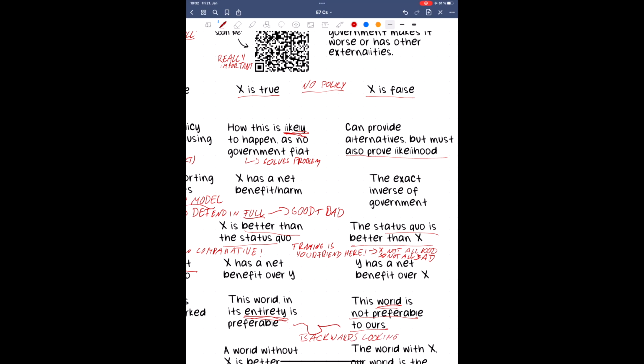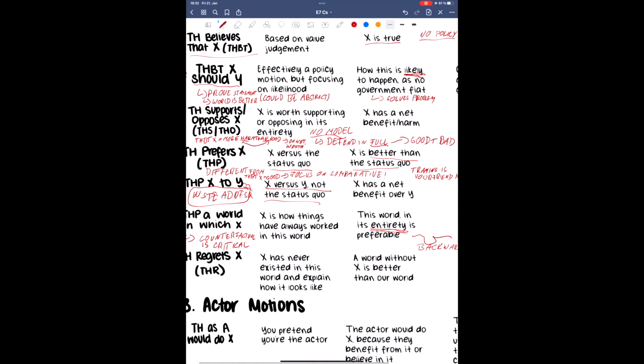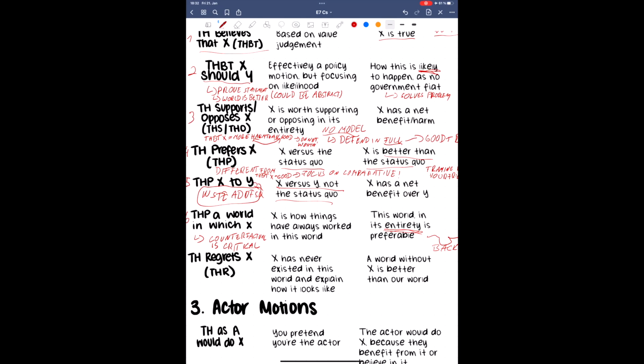It is helpful to define the counterfactual clearly because that helps you explain why it's preferable to the world we do live in. Ideally, you explain exactly the ways in which that world is different from our own, and why those differences make that world better. Note also here that your burden is not merely to prove that this world is only good, nor that our world is only bad.